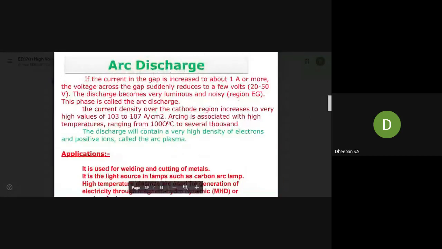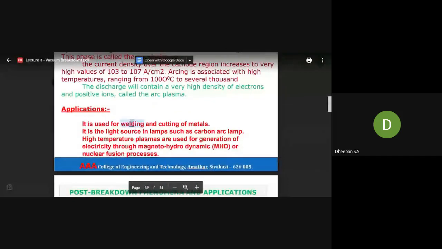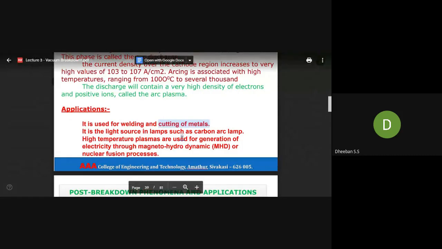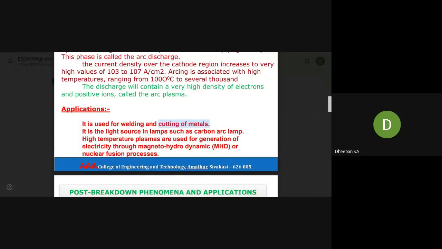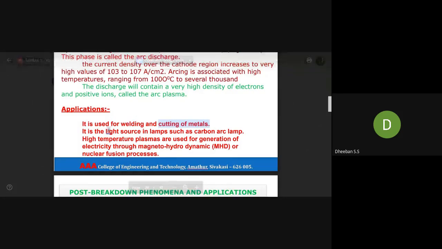Arc discharge is the main principle used in welding and cutting of metals. Mainly in high power applications, like welding, they will be using it, as you can see.